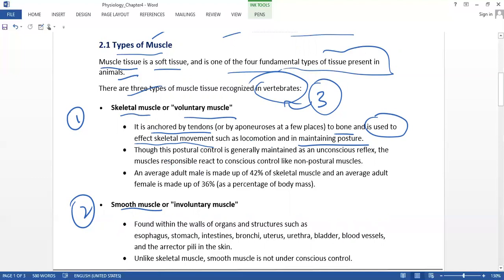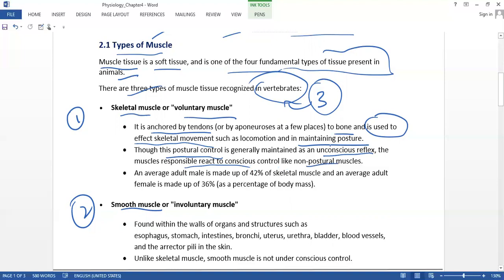It may also control unconscious reflexes, and it controls the non-posture muscles also.